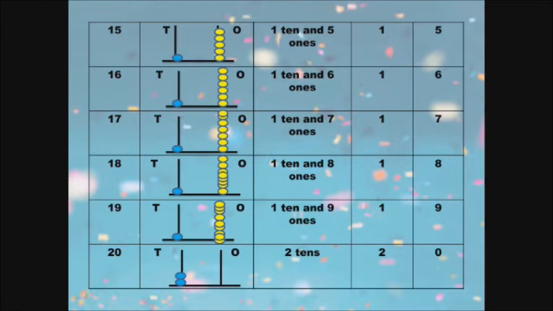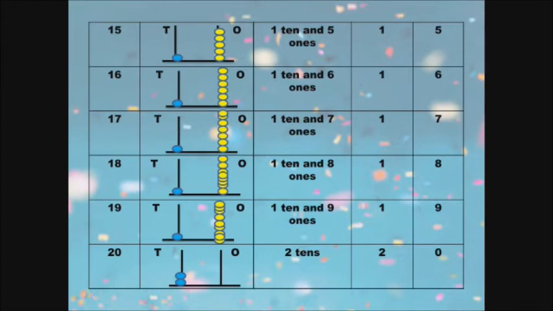In the tens place we have 1 bead. So 1, 8, 18. In place value 1 ten and 8 ones. So in tens place 1 and ones place 8. So 1, 8 is 18.